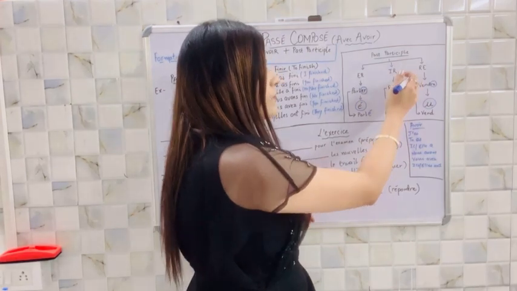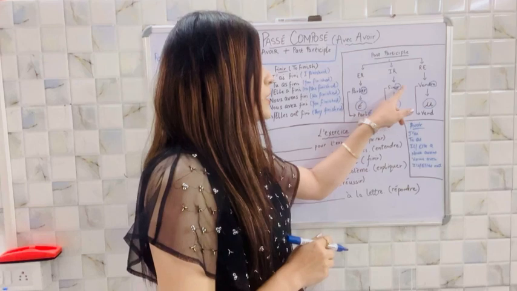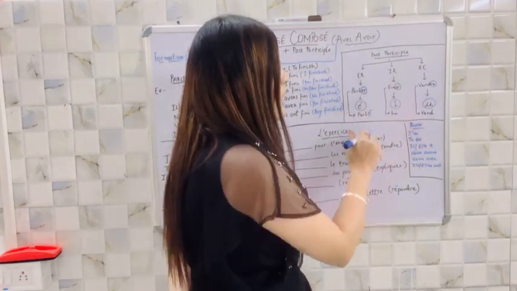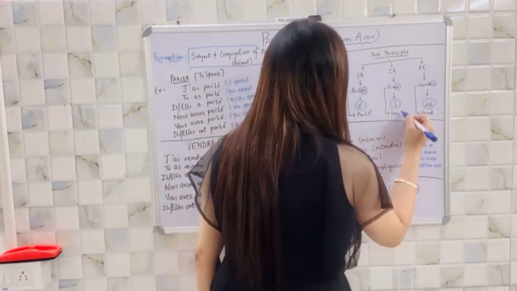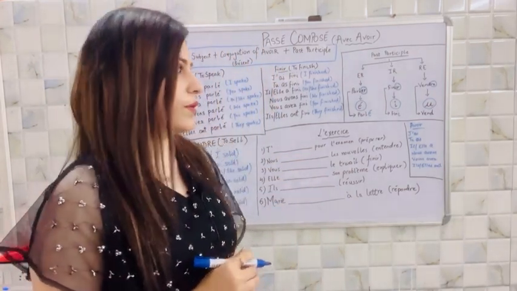Similarly, for ir ending verbs, I have taken finir over here. You need to remove ir and put i. For example, if you remove ir, you will be left with fin. All you need to do is add i. So fini would be your past participle of an ir ending verb.